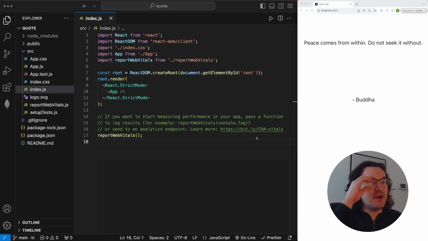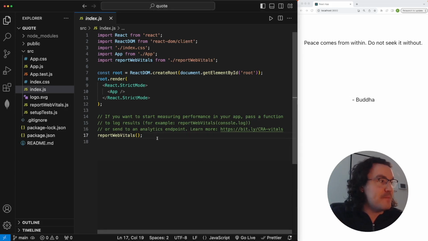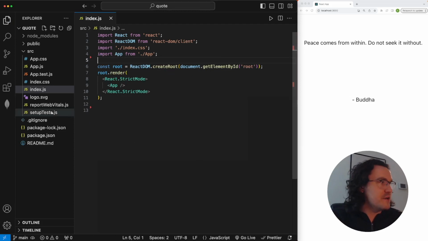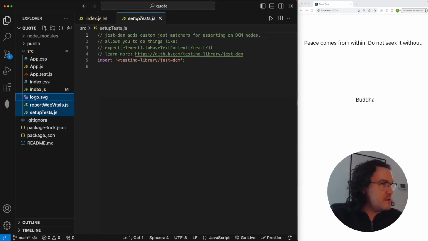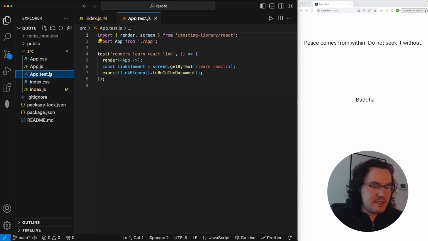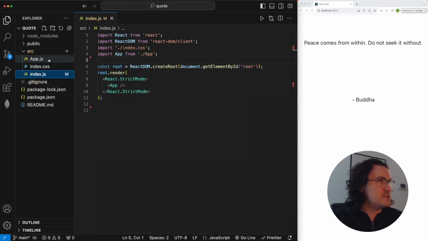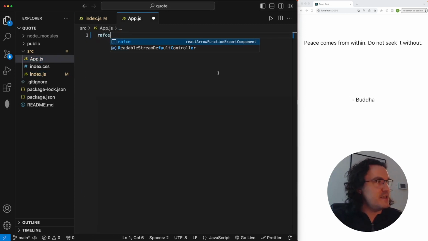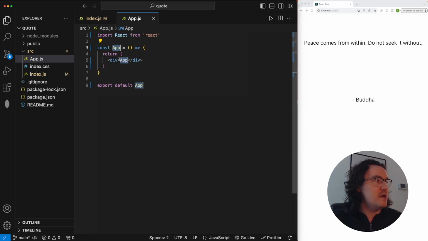So first thing I'm going to do here, I've run npx create-react-app, and I'm just going to do some general cleanup that you'll have to do if you're creating a React app in general. Just delete some of these files here. So now we only have App.js, index.css, and index.js, and I removed the web vitals from this file. Okay, so we're going to create this entire app just in the App.js. That's the only place we'll need to be. We'll just do rafce, click tab to create that code snippet here, and we're going to get going here.